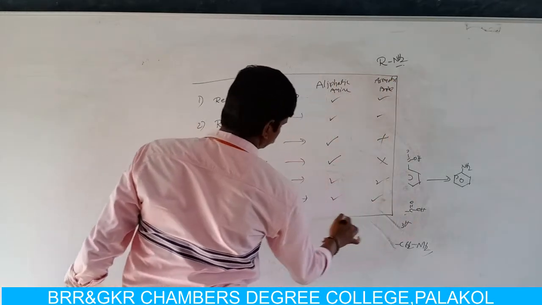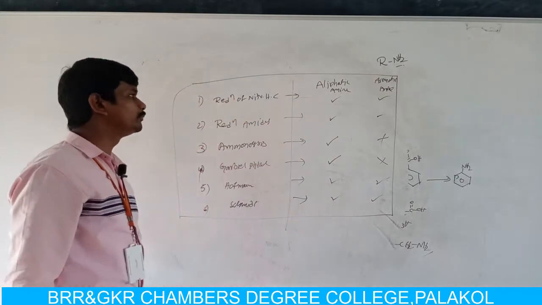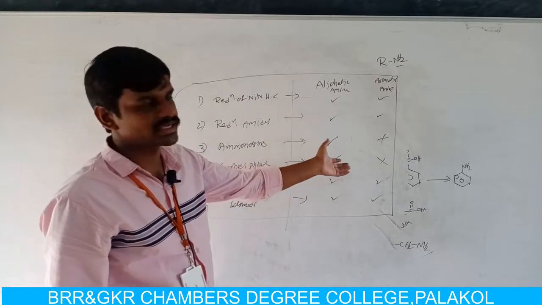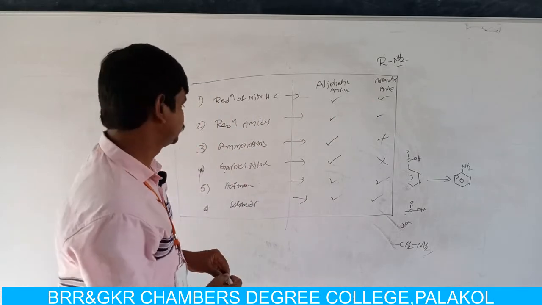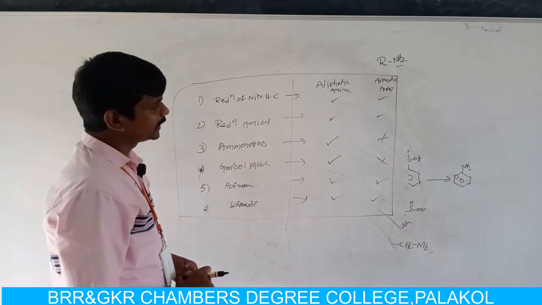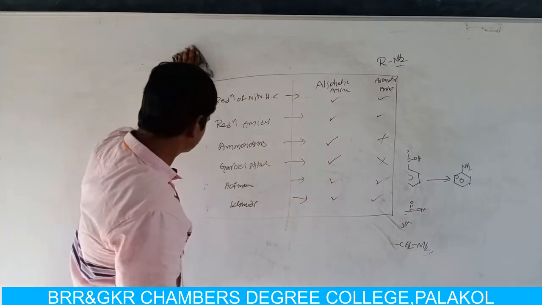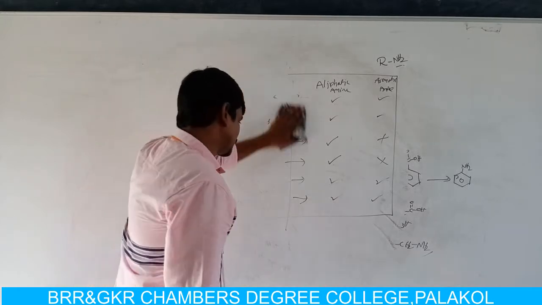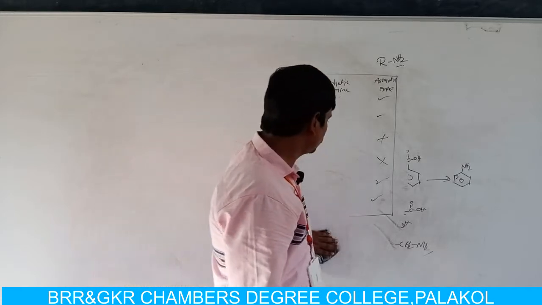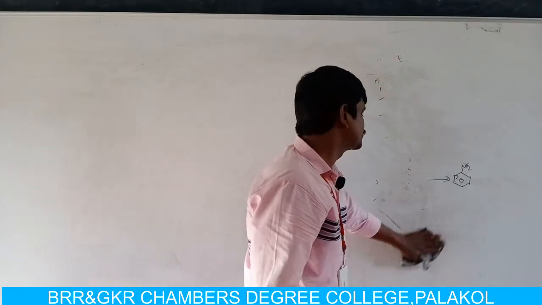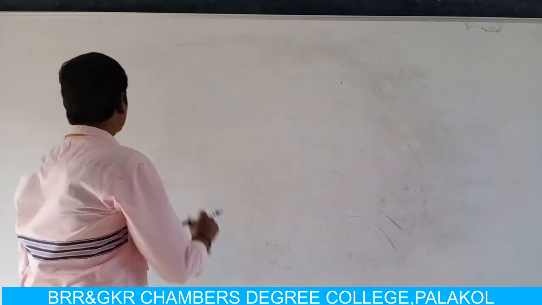If you note down this table, then you can get an idea of which method is useful for preparation of aliphatic amines and which method is useful for aromatic amines. This is about preparation of aromatic amines. Now we are moving to the next concept, that is physical properties of amines. What is meant by physical property? Physical properties are measurable or observable properties.